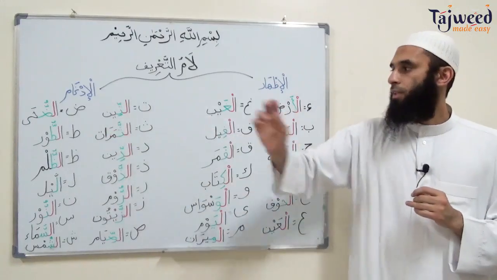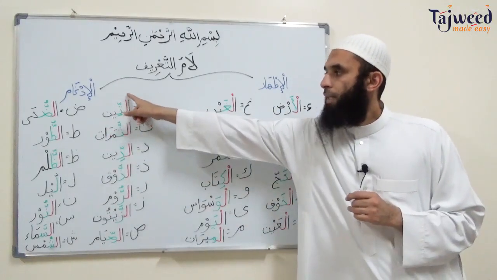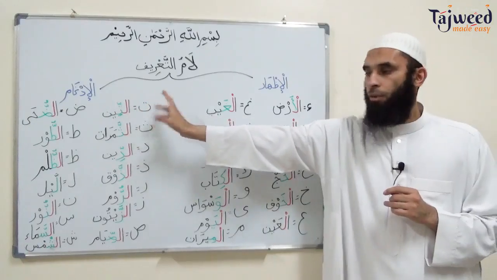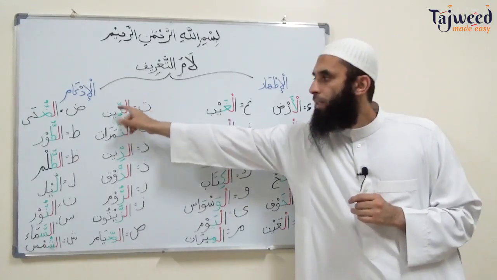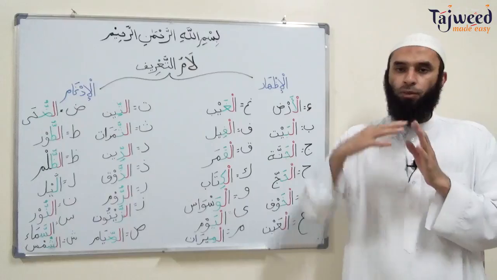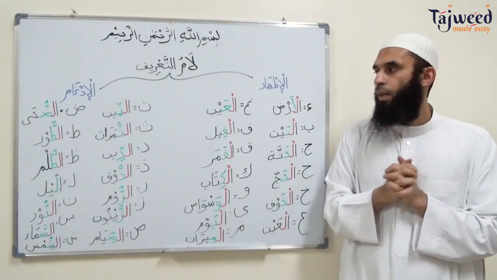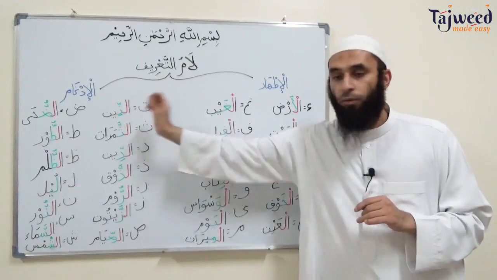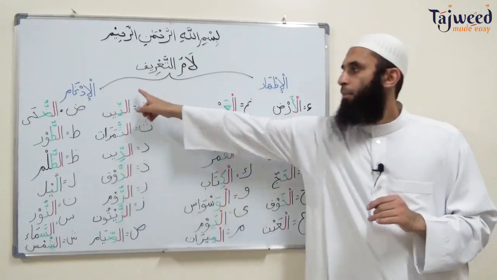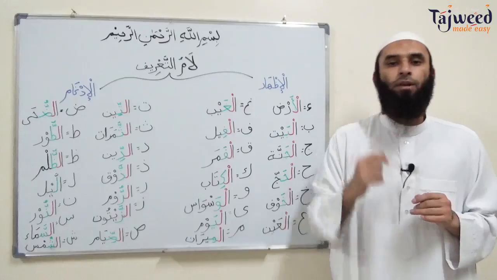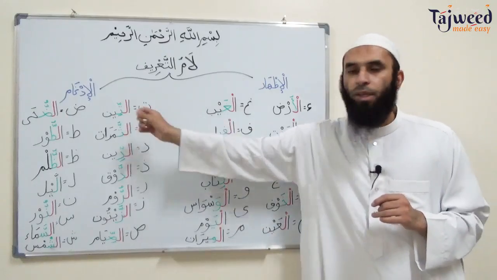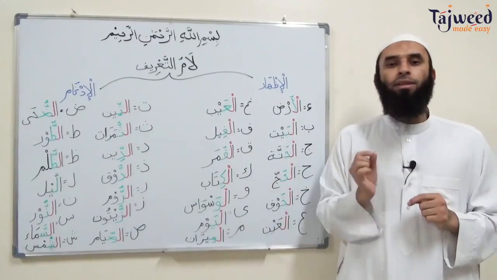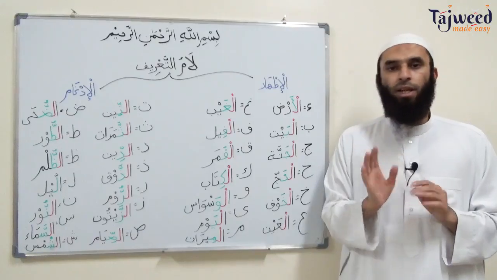And you notice two things. Number one is that you won't find a sukoon on the lam, and the following letter will have a shadda, because lam would have merged into the following letter. That's number one. Number two, we're not going to pronounce it. We'll write it down, but not with a sukoon, and we're not going to pronounce the lam. So ta here will be at-teen. At-teen, not al-teen. We're not going to pronounce the lam.